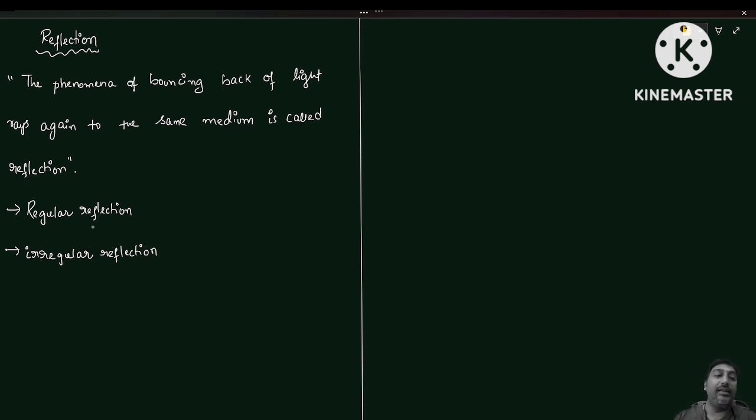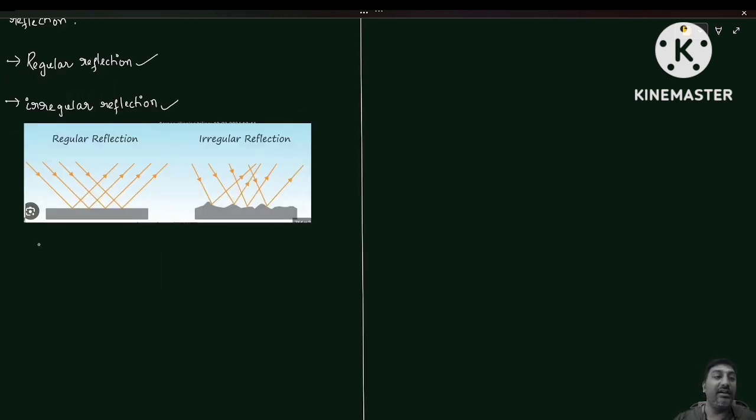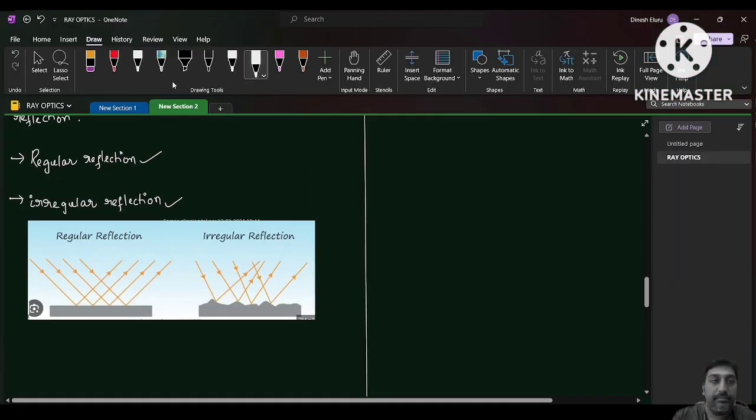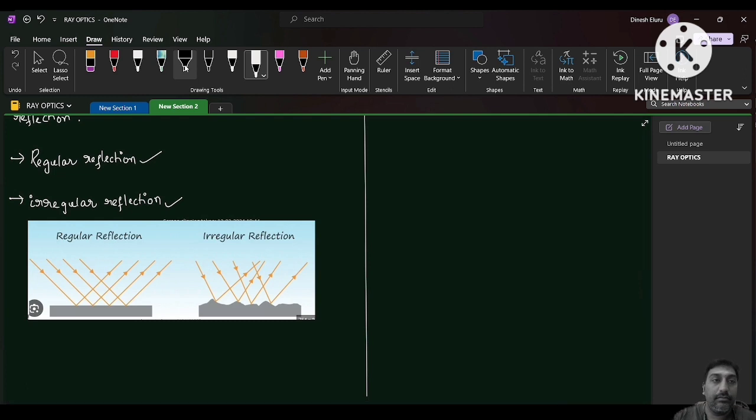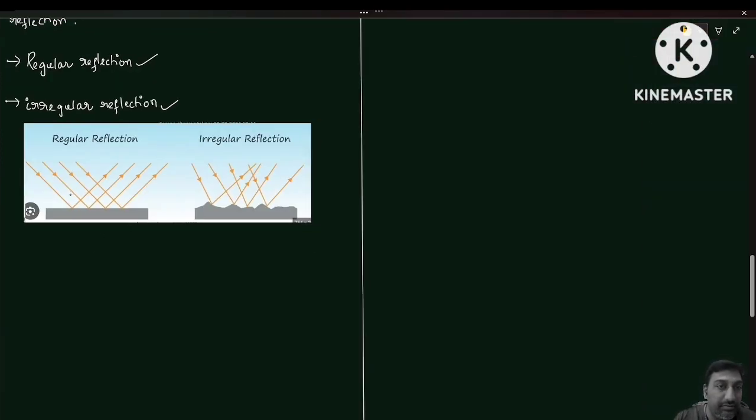Okay. So let us see pictorially how regular reflection looks like, and how irregular reflection looks like. This is the main difference between a regular reflection and an irregular reflection. You can see here, in case of regular reflection, this is the normal, here it is the angle of incidence, and here it is the angle of reflection.